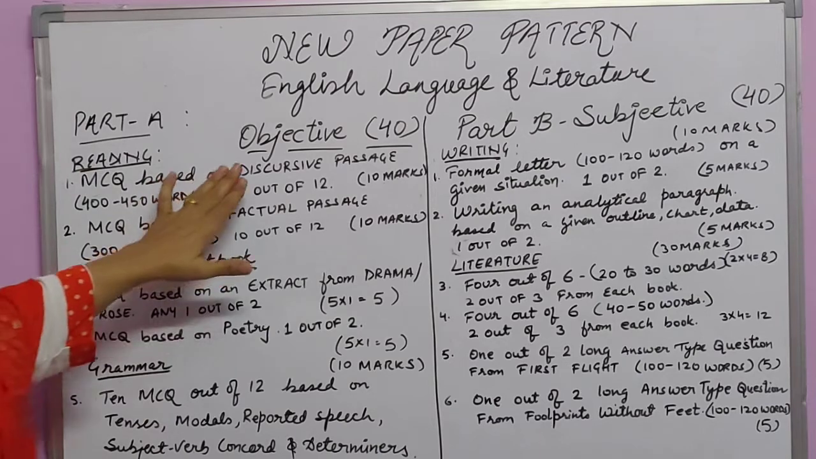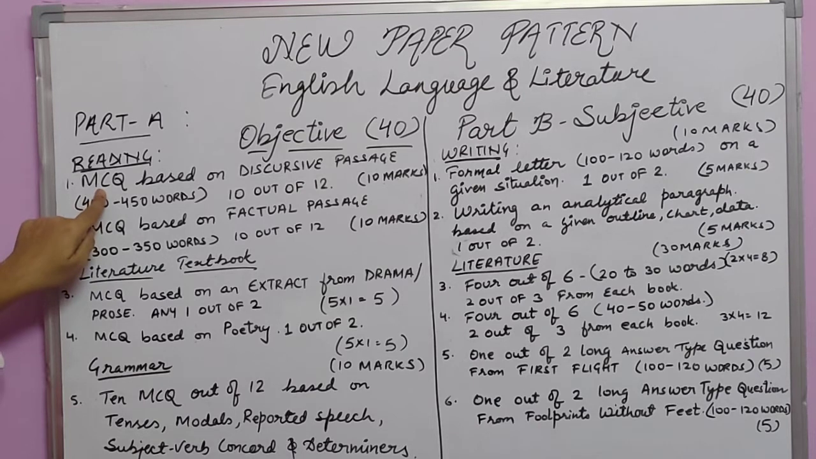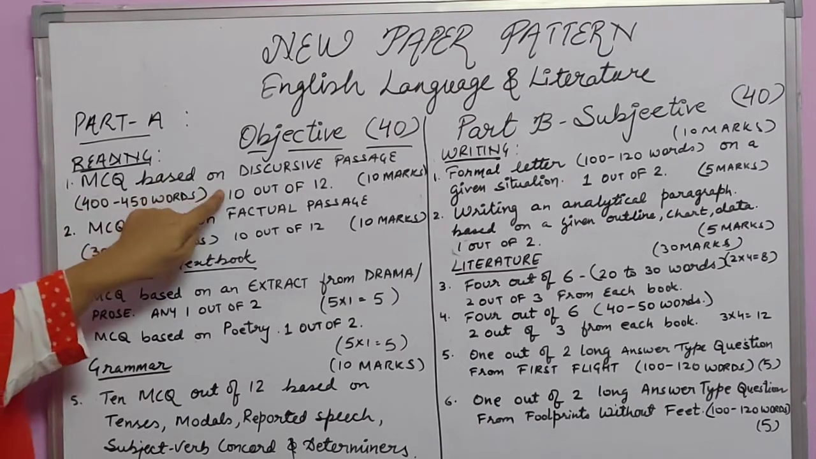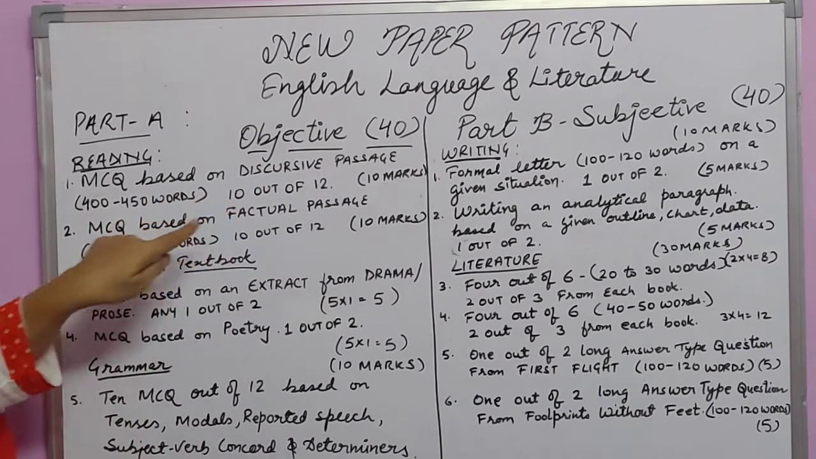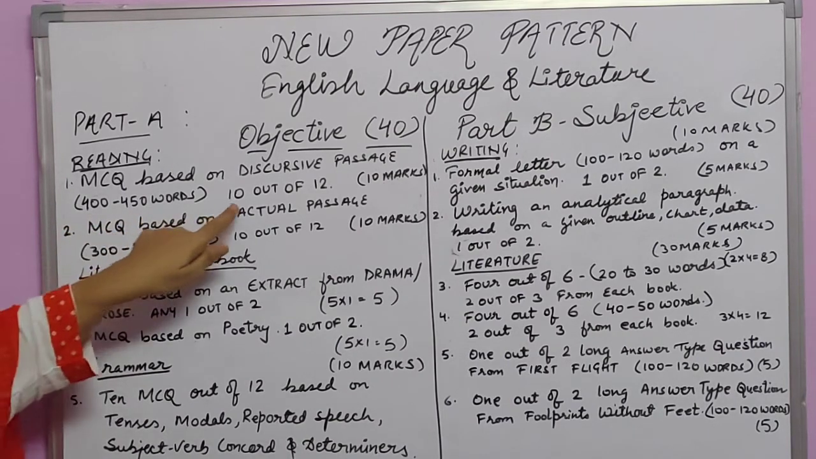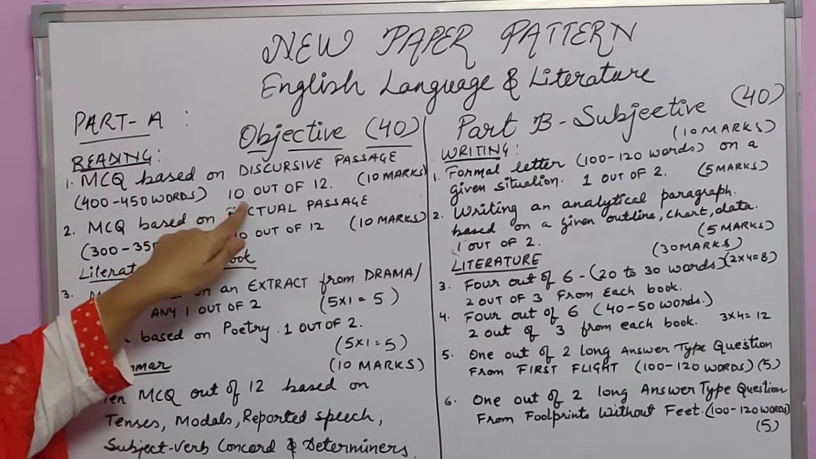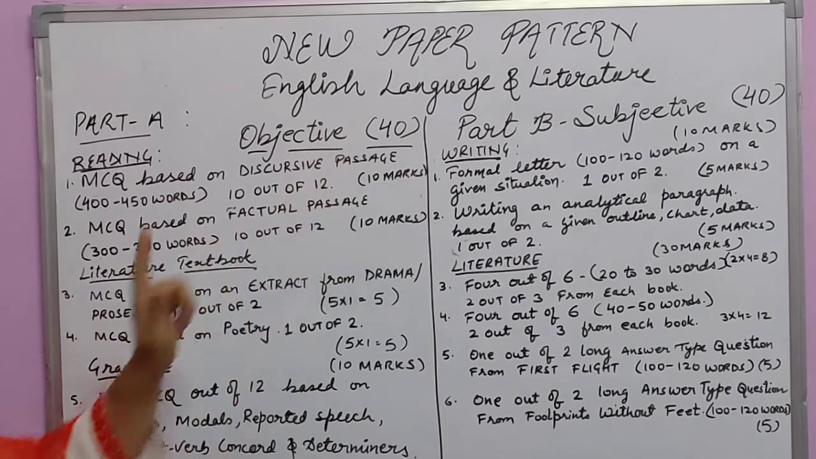Part A, objective, 40 marks. The very first will be the reading section. In reading, 2 passages will be there. So the very first question, MCQ, multiple choice questions based on a discursive passage. You will be given one passage, the discursive passage. It is argument, opinion, reasons, such kind of passage. And the word limit of this passage will be 400 to 450 words. 10 questions you are supposed to attempt out of 12. Each question will carry 1 mark, so it will be 10 marks.